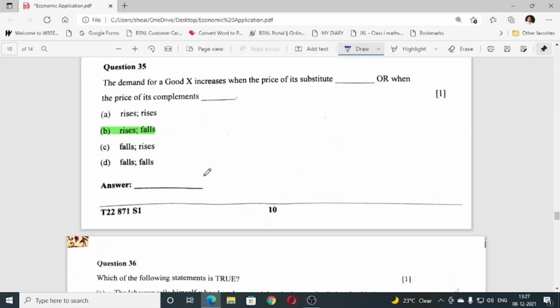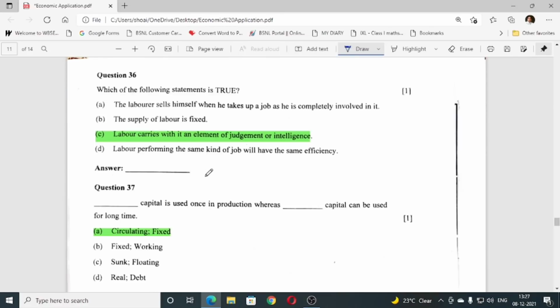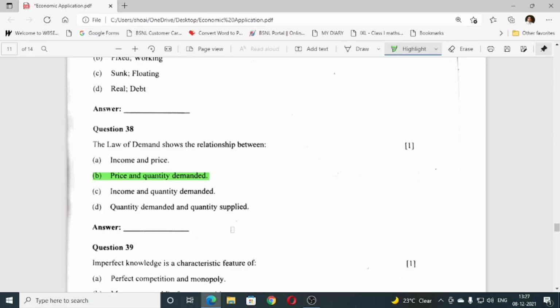Okay, let us move on to 36. Which of the following statement is true? Number C. Labor carries with it an element of judgment or intelligence. Question number 37. A. Circulating fixed. Then 38.